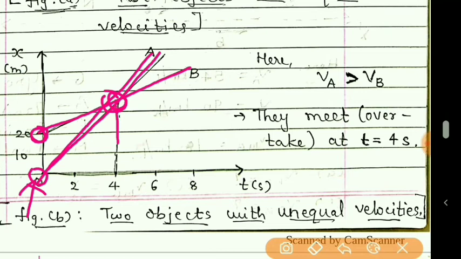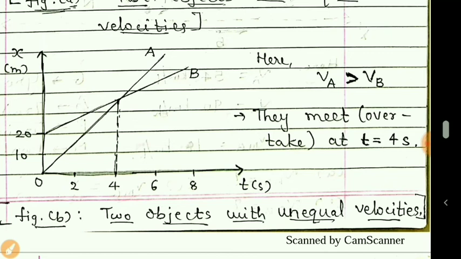And this point represents 4 seconds. So we can say that at time t is equal to 4 seconds, vehicle A will overtake vehicle B. And at which position? That is at how many meters? That can be given by this point. So at this point, this overtaking will take place.